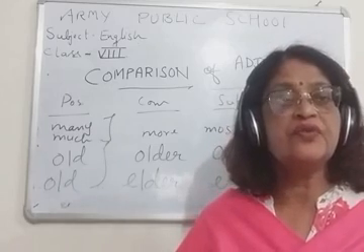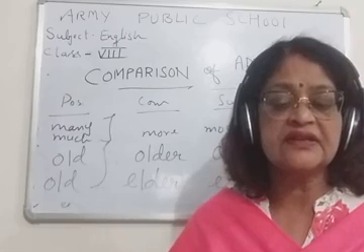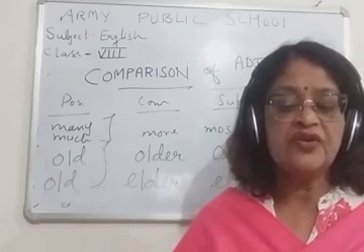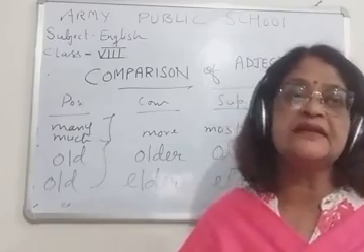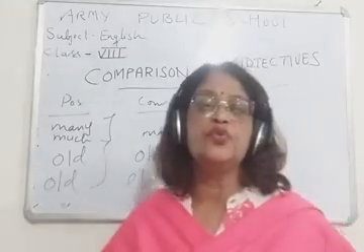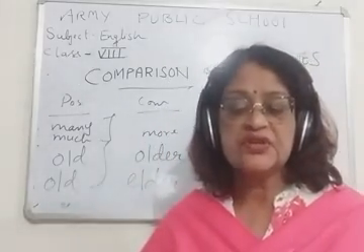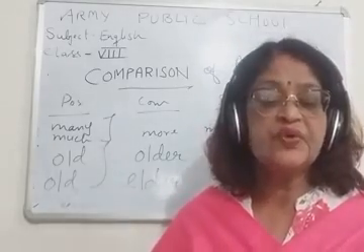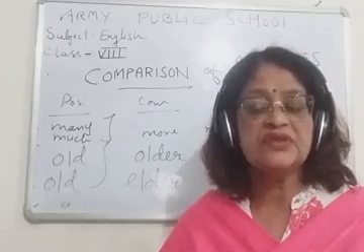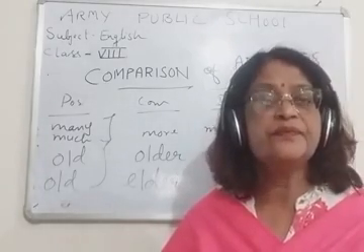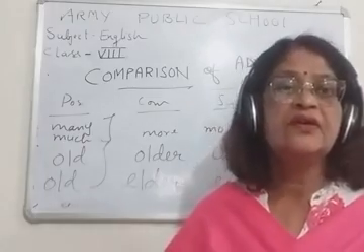Children, Bangalore is a dash city, clean city. So children, you will write Bangalore is a clean city. There are no two cities here. There are not more than two cities here. So here you have to use only the simple form. Bangalore is a clean city. Okay.